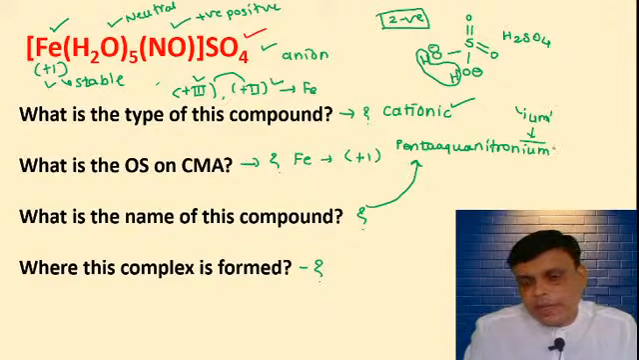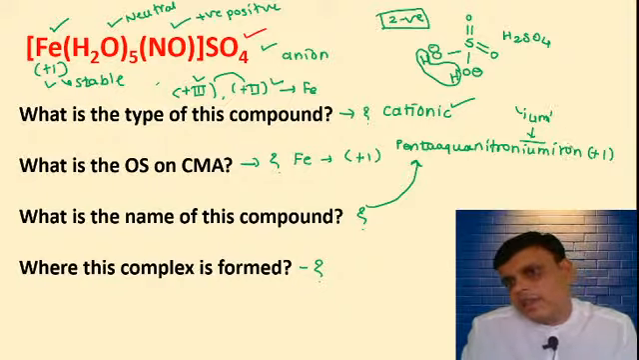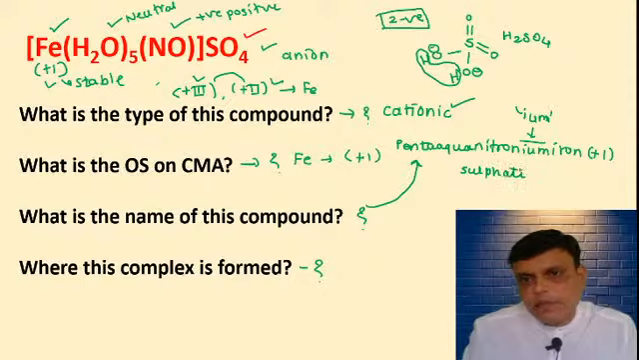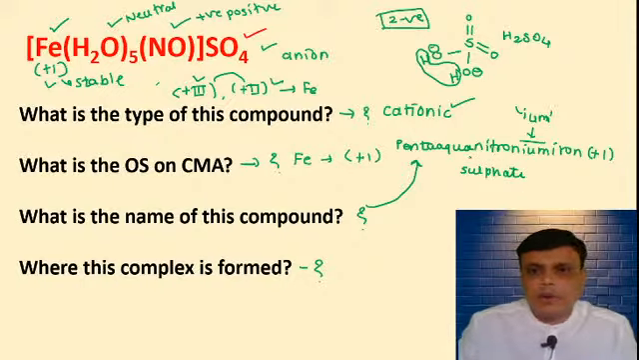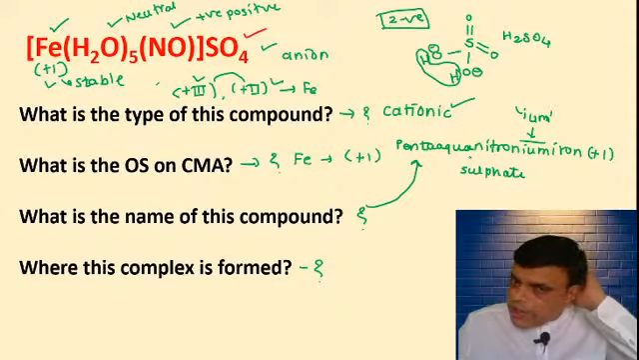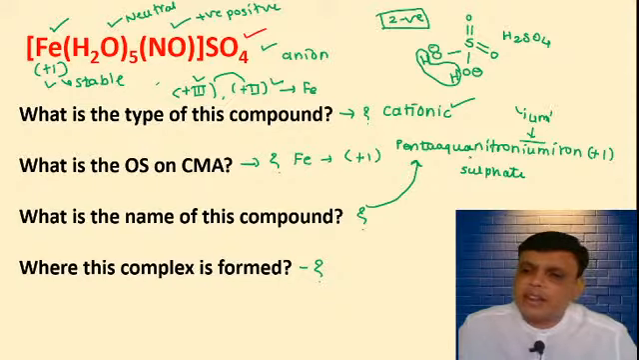Then the name of the metal. The name of the metal is iron, and you have to write the oxidation state. Oxidation state is +1. Penta, aqua, nitronium, iron. Then you have to write the counter anion, sulfate. So this compound is pentaaquanitroniumiron(+1) sulfate. Then where is this compound formed? Tell me first, you know very well. Pentaaquanitrosoferrous(1) sulfate. Correct. It is also correct.